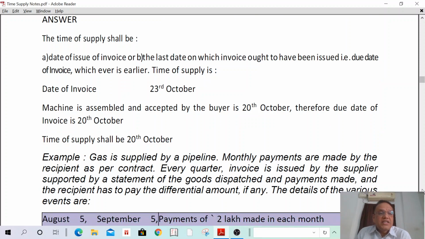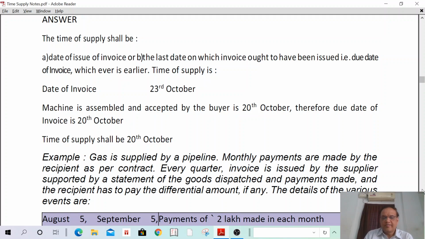The time of supply shall be the date of invoice or the last date on which the invoice ought to have been issued, that is due date of invoice, whichever is earlier. Therefore, time of supply is date of invoice is 23rd October. Machine is assembled and accepted by the buyer is 20th October. Therefore, the due date of invoice is 20th October. Therefore, time of supply shall be 20th October.